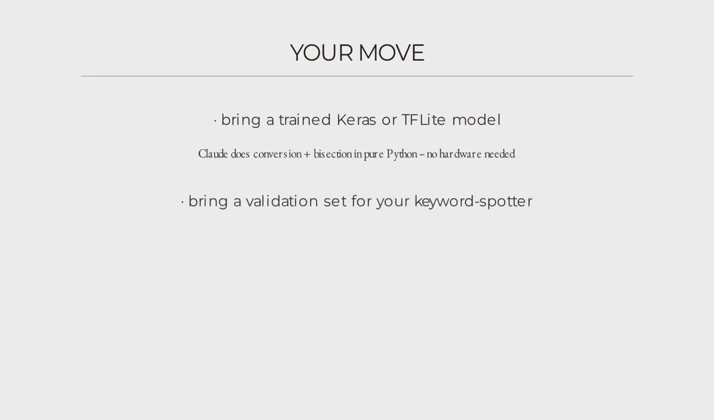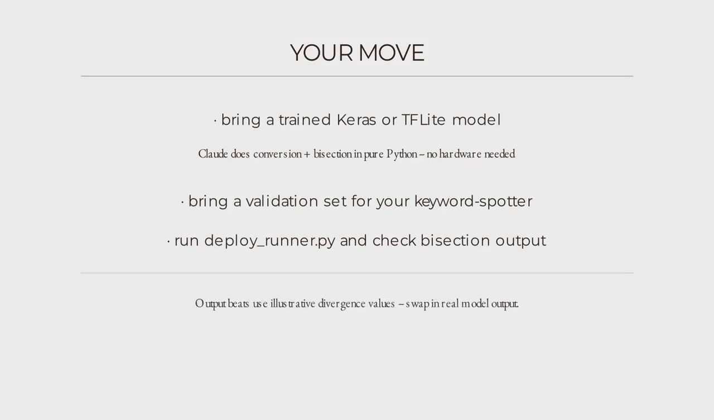Your move. Bring a trained keyword spotter model in Keras or TFLite format and a validation set. Claude can't train these, but given them it does the conversion, bisection, and op check in pure Python. No hardware required. The output beats in this video use illustrative divergence values. Run deploy_runner.py on your real model to get the honest layer-by-layer diff.